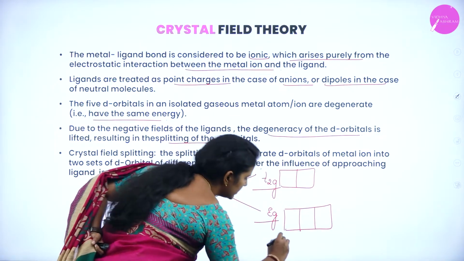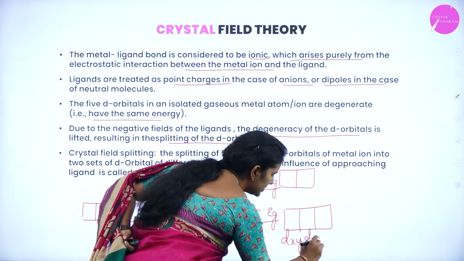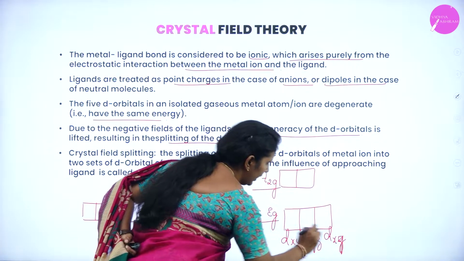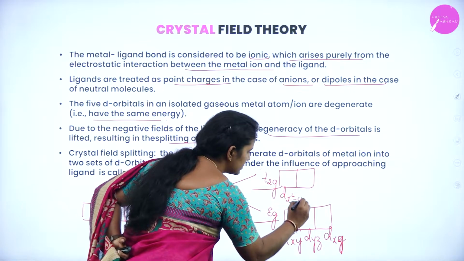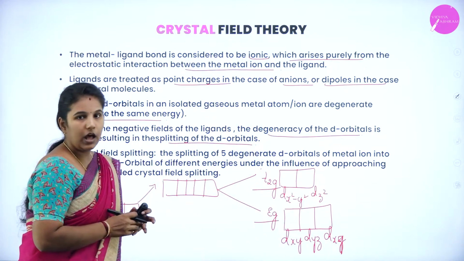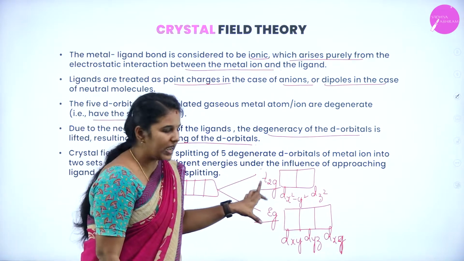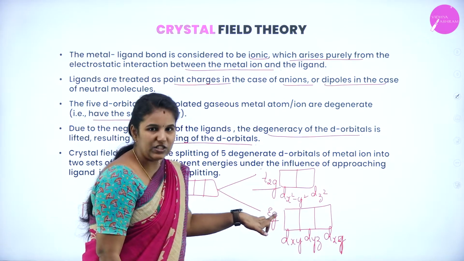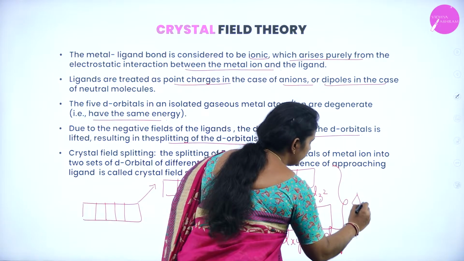You can see that this is dxy, dyz and dxz, and this is dx square minus y square, and this is dz square. This is how the entire d orbitals will be split into 2 sets, which are known as T2g and Eg. This difference in energy we also call delta.